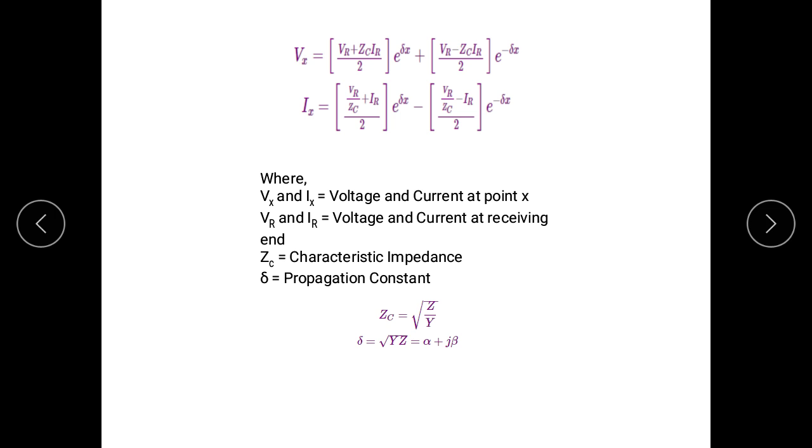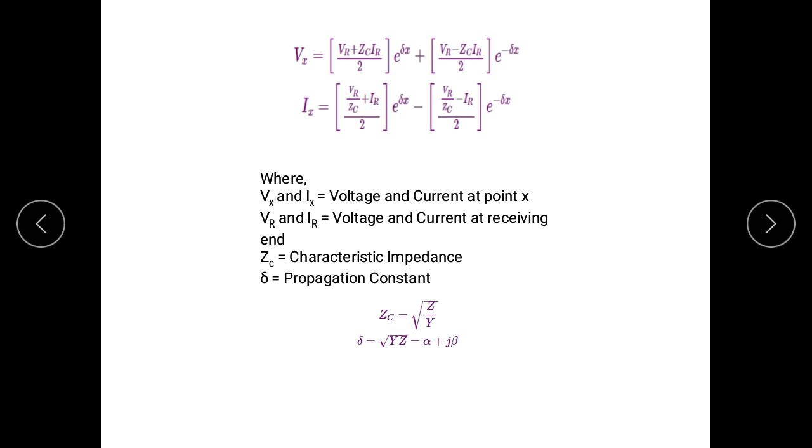So voltage from receiving end at distance x is Vx, that is equal to (Vr plus ZcIr) divided by 2 into e to the power delta x plus (Vr minus ZcIr) divided by 2 into e to the power minus delta x.